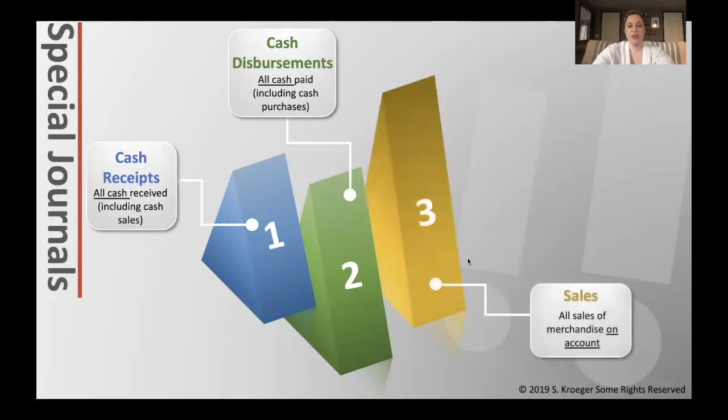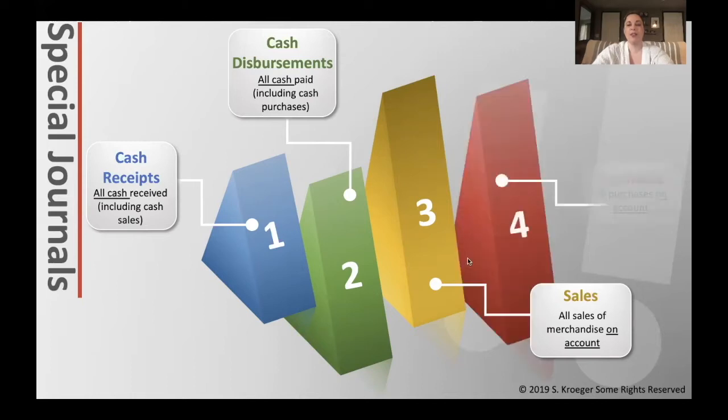The third journal we have is the sales journal. This is non-cash. So the next 2 we're going to talk about are non-cash because the first and second ones are the cash ones. So these are sales on account. Sales of merchandise on account. Like I said, if we make a sale and it's cash, it's going to go into the cash receipts one. So this is a sale on account.